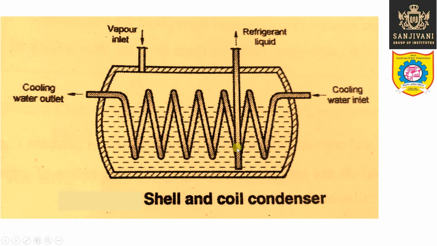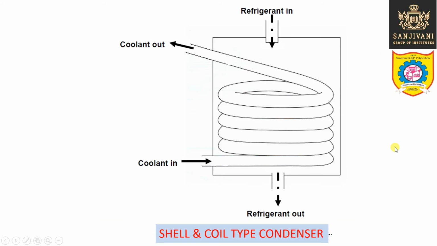Actually, liquid refrigerant should leave from the bottom. So anyway, this is the shell and coil type water cooled condenser.